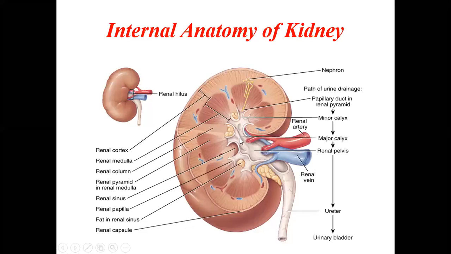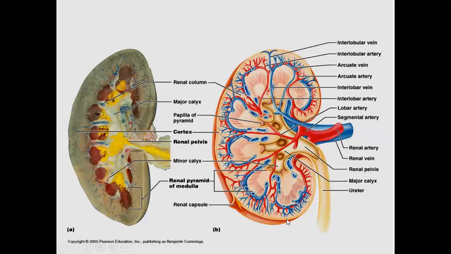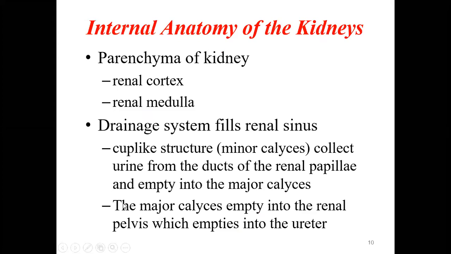And from the minor calyx they will come to the major calyx, and from there to the renal pelvis, and from there into the ureter. This is how the urine is produced. Okay, so the cup-like structure minor calyx collects the urine from the ducts of the renal papillae and empties into